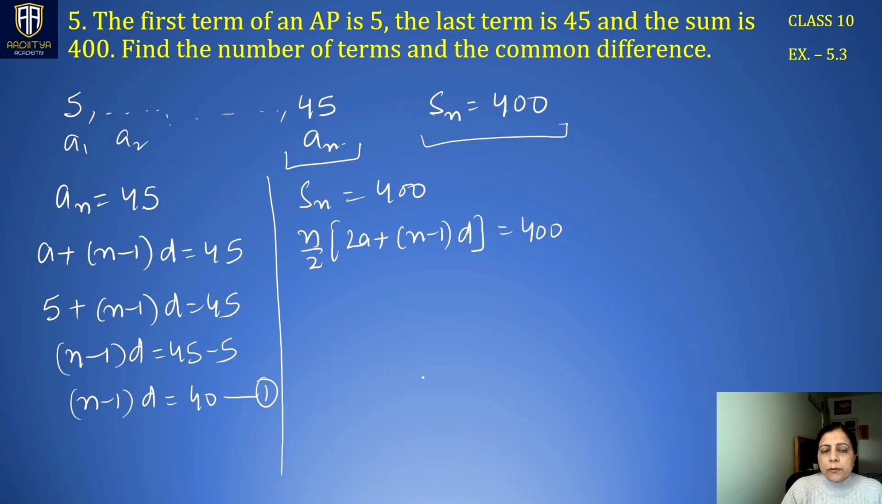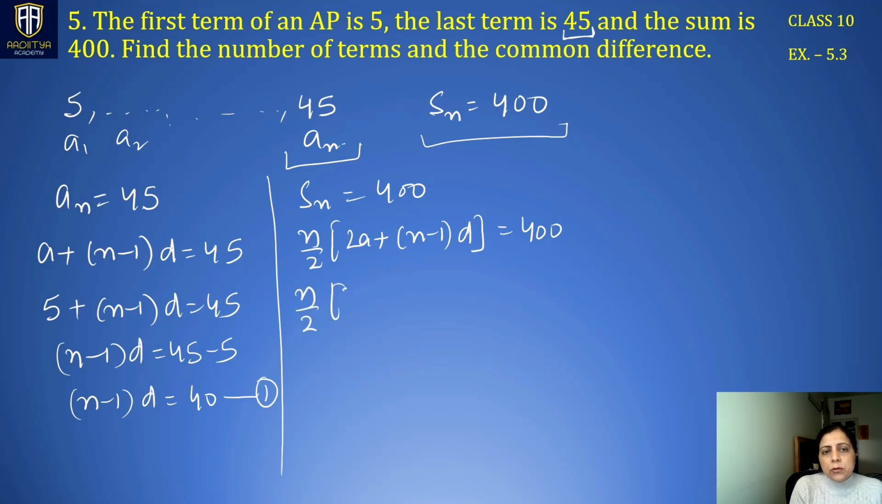Now you can ask me one question here: why I haven't taken L over here. See, the last term is given to us. But if I take L over here, I will get an equation in a and L, which is a different equation in two variables. Here we have n and d, which is again a different equation. So instead of this, we should use the terms which are similar so that we can substitute the values from one equation.